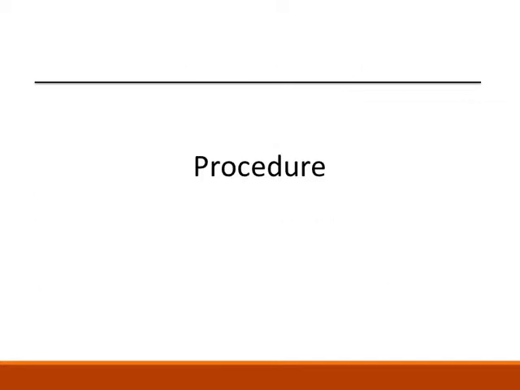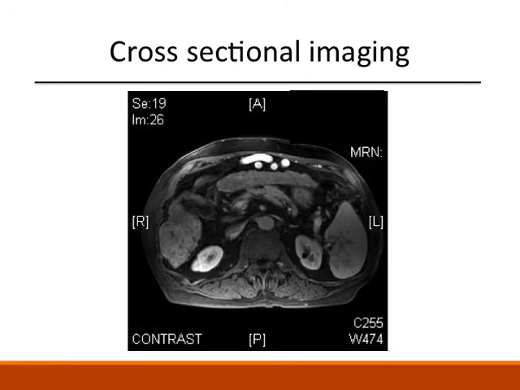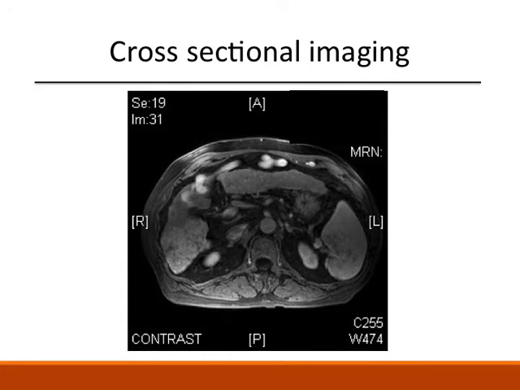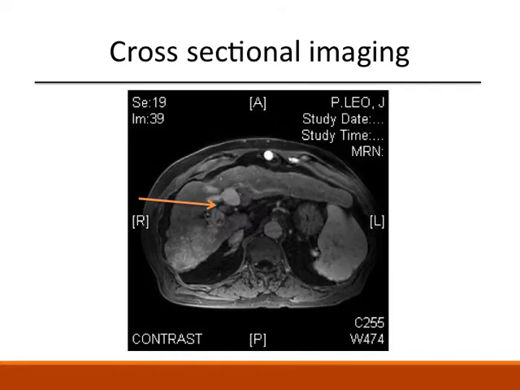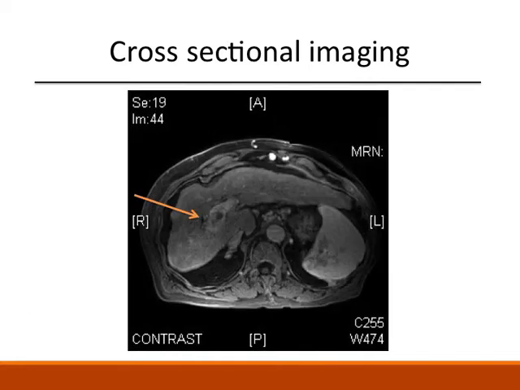Now to discuss the procedure. First, we need to establish the patient's baseline labs and review the pre-procedural cross-sectional imaging, either CT or MR. On MR, we're looking for hypoattenuating lesions. This patient had diffuse involvement of his right lobe.